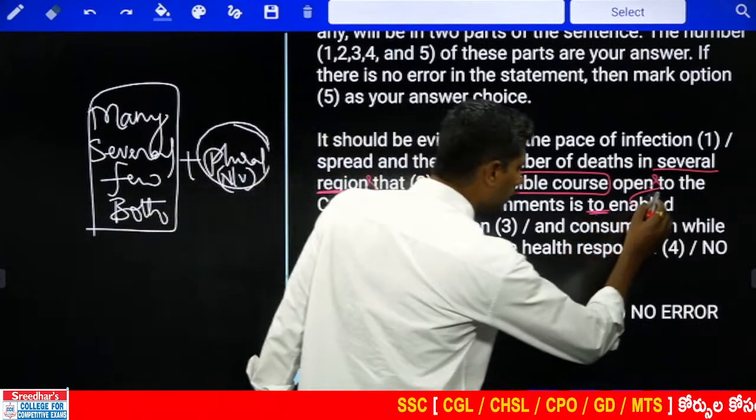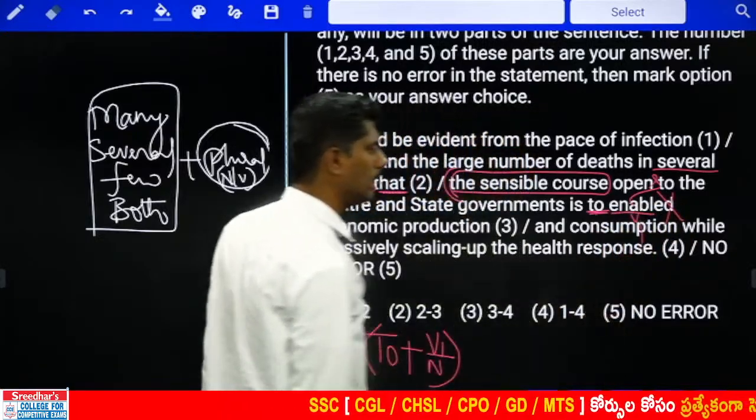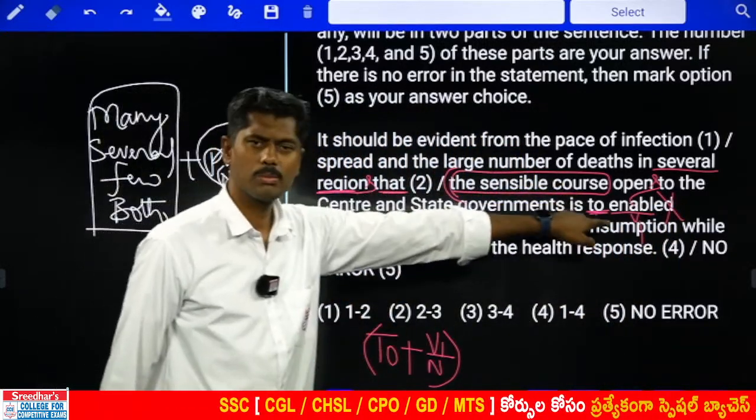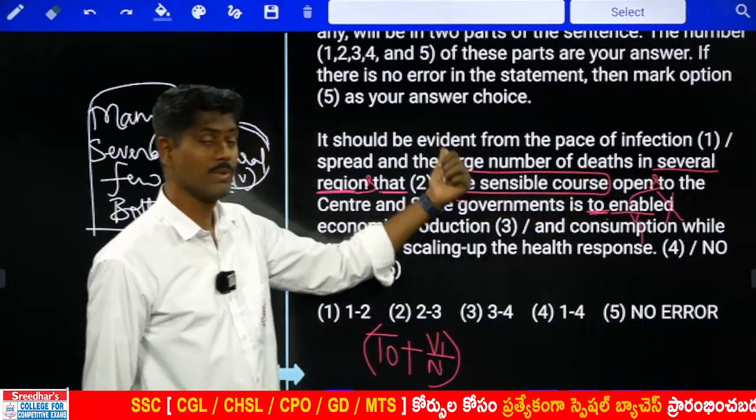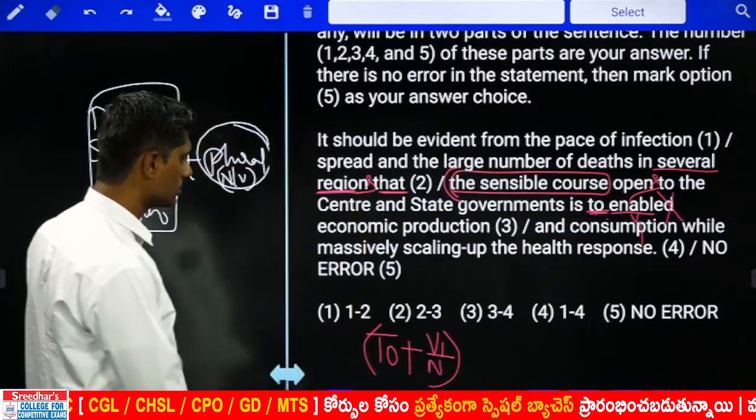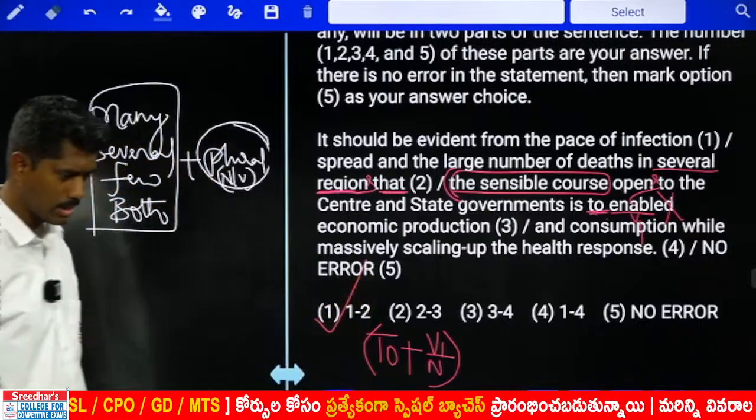After "to", what do I need to take? I need to take only V1: "to enable". Anyway, both the errors are present in the second part only. Therefore, first and second means the error is in the first option, 1 and 2.